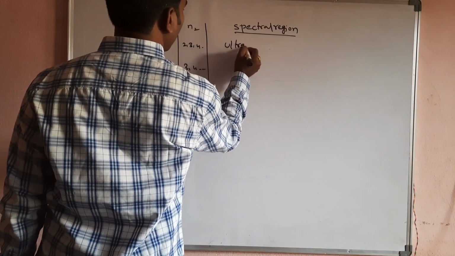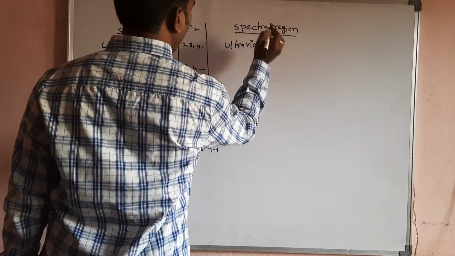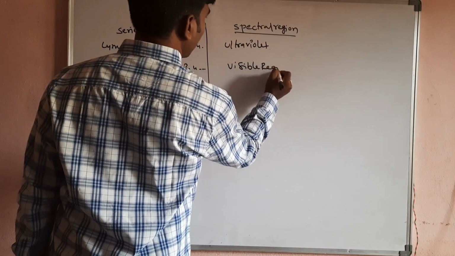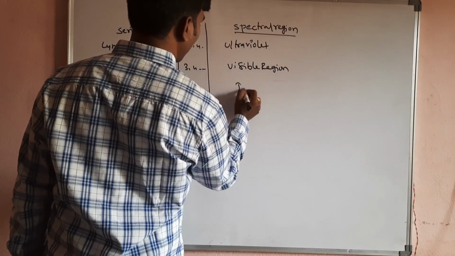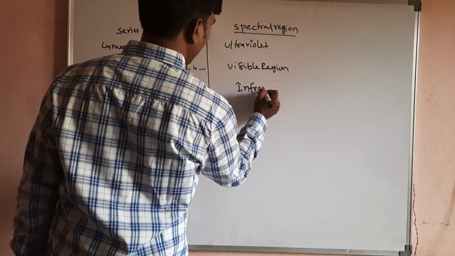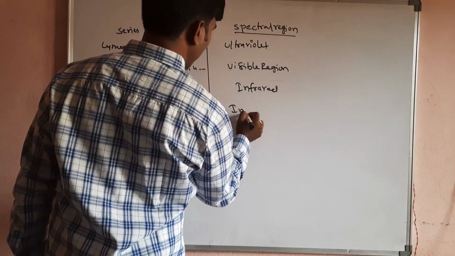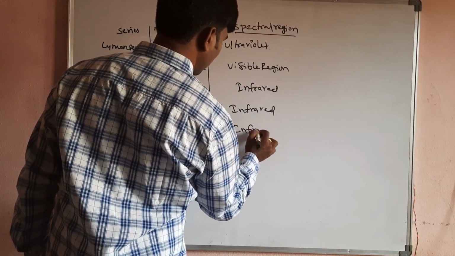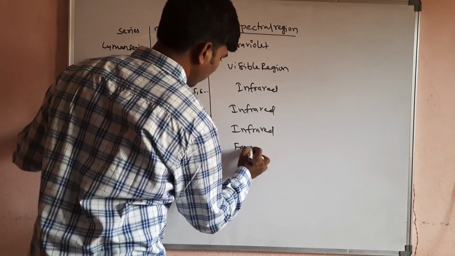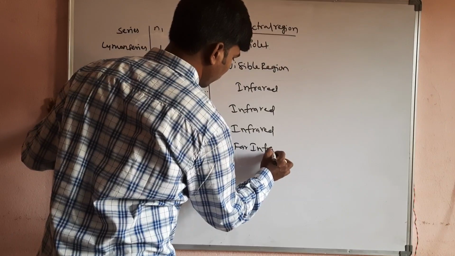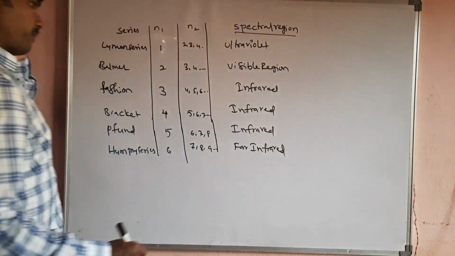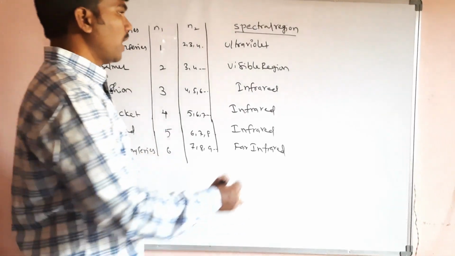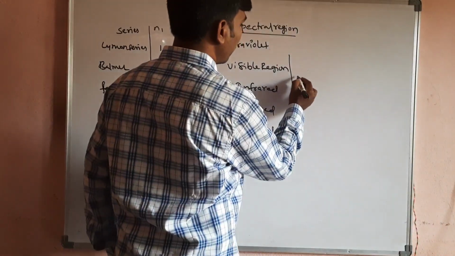The first one is in the ultraviolet region, the second one will appear in the visible region. This one is infrared. This also is in the infrared region, and this one is far infrared. So here the series appear in different types of regions. This is very important.